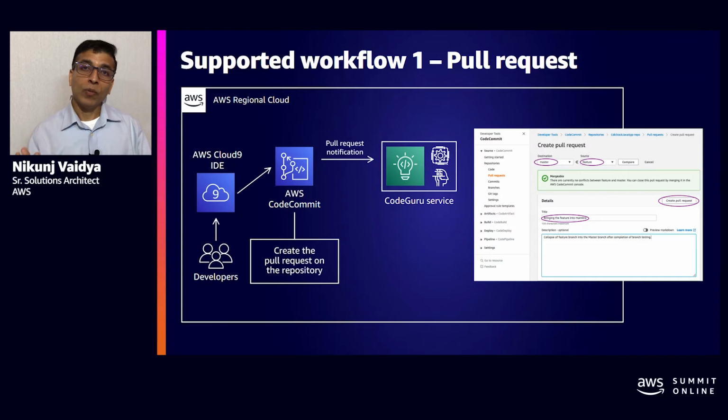CodeGuru service will scan your code, will run it over its machine learning models, and generate the recommendations. Those recommendations are sent back again to the repository so that a developer can get all the feedback, incorporate that feedback into the code, and push the new code. So this is the workflow of the pull request.